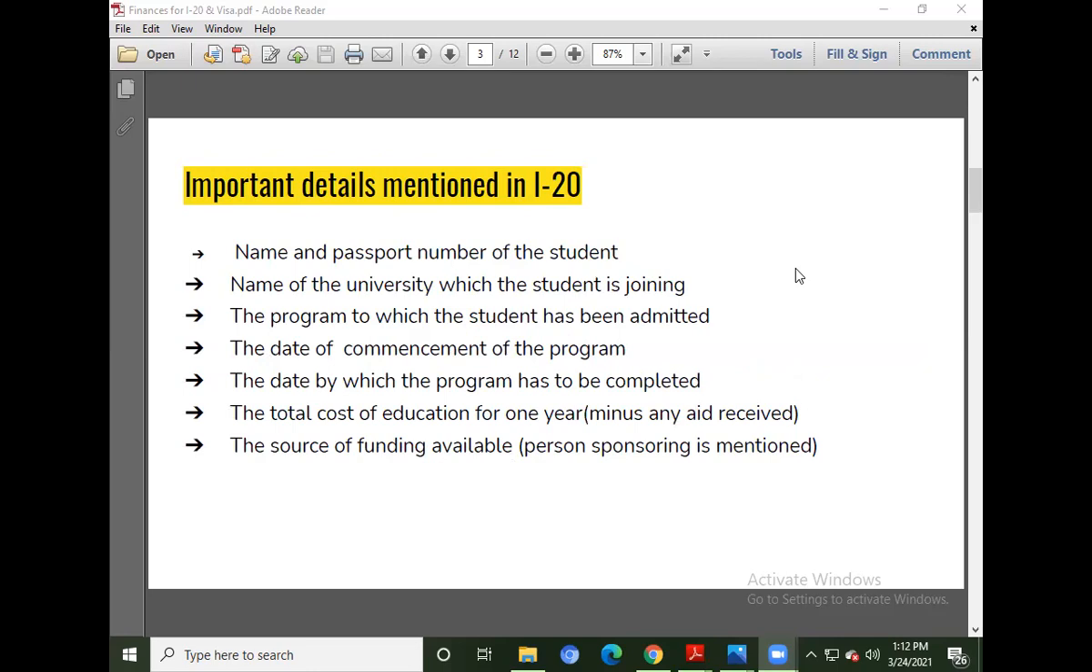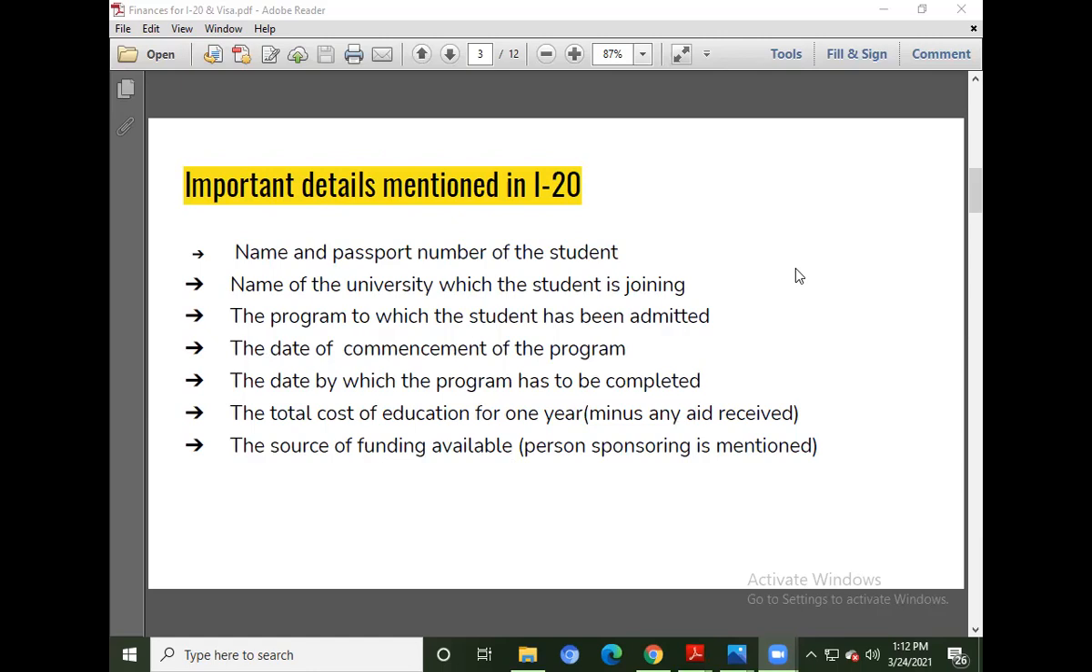This is very important. If the commencement of the program is from fall of 21, then that date will be mentioned over there clearly. So make sure that these important details are mentioned properly in your I-20. The date by which the program has to be completed is also mentioned over there. The total cost of education for 1 year minus any aid received. I will come to that; I will show you the format for that later on. So that cost of education is mentioned.